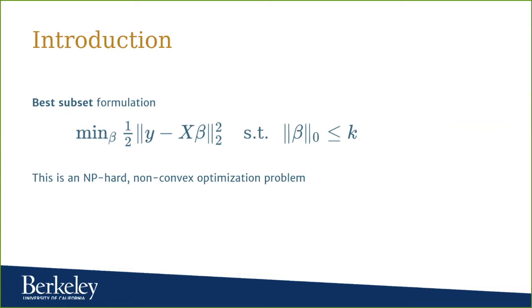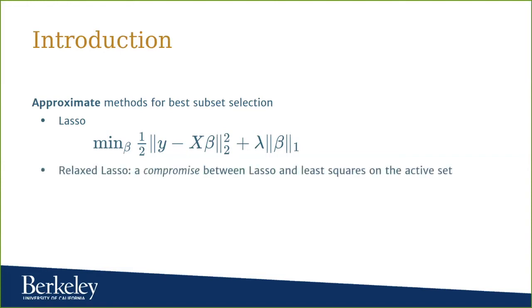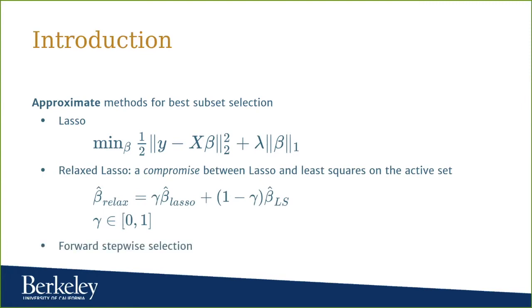This has led researchers to a series of approximate problems and approximate methods. The most popular of which is probably the lasso, which adds an L1 norm penalty to the objective function. Another variant of this is the relaxed lasso, in which a compromise between the lasso solution and a least squares solution on the active set is found. And finally, a greedy feature selection procedure, which is forward stepwise selection.